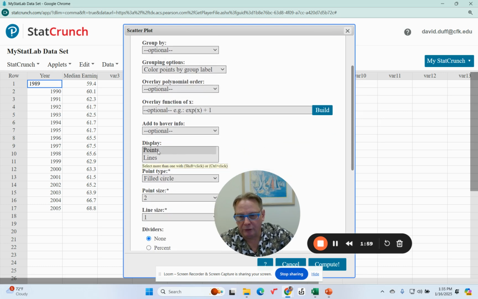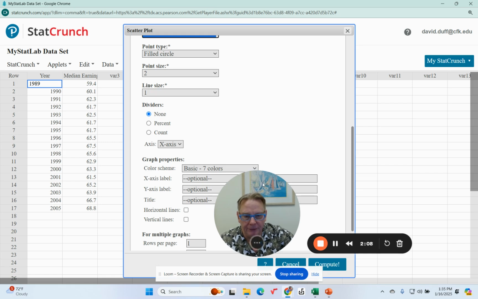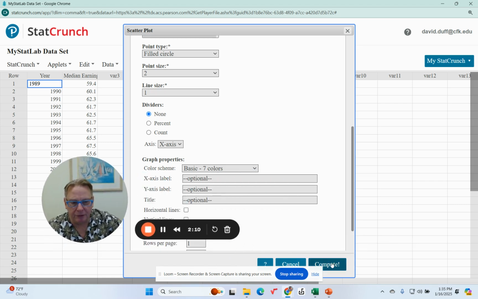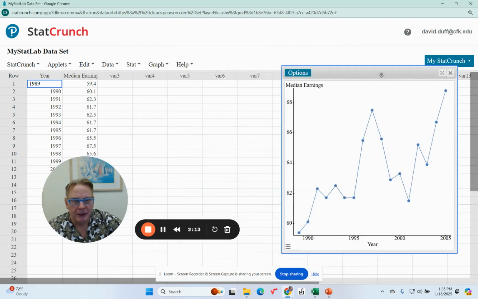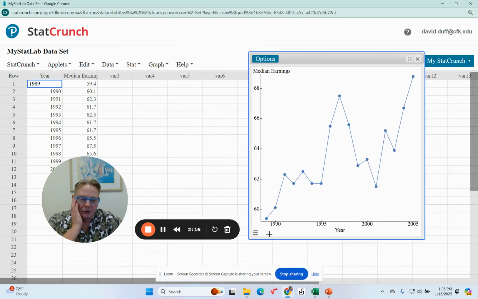Then we're going to want to display both the points and the lines. So I'm going to hold down the shift button to select both. And then I'm going to click compute down here. And here is your graph. So you take a look at this, obviously it looks like women's salaries relative to men's salaries are trending upward, although they did decline quite a bit here. And that's really the topic of interest. How are women's salaries comparing to men's salaries over time?